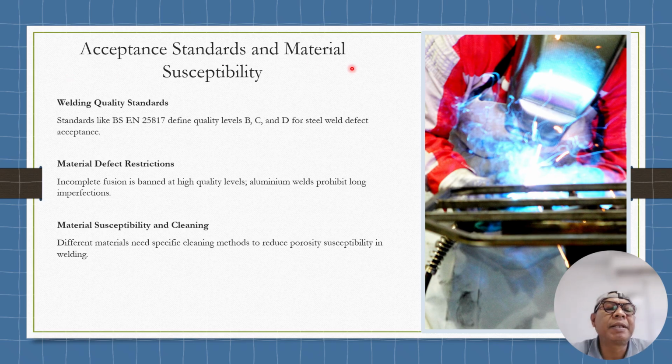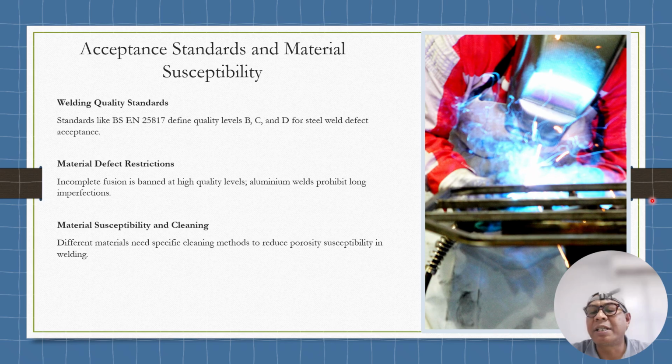Acceptance standard and material susceptibility. I think your inspector, quality inspector or welding inspector, very well understands this one. So I believe you understand the material defect restrictions: incomplete fusion or burn-through, the high quality level, minimum weld length of imperfection, and material susceptibility and cleaning. Defect-susceptible material uses specific cleaning methods to reduce porosity susceptibility in the welding.